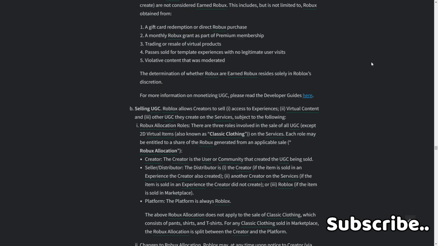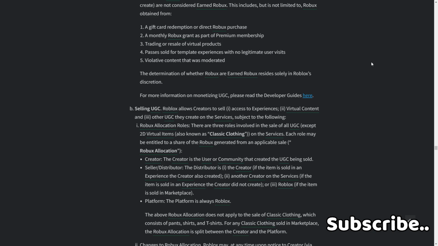B. By selling UGC, Roblox allows creators to sell: 1. Access to experiences, 2. Virtual content, and 3. Of UGC they create on the services, subject to the following Robux allocation rules. There are 3 roles involved in the sale of all UGC except 2D virtual items, also known as classic clothing, on the services. Each role may be entitled to a share of the Robux generated from an applicable sale.